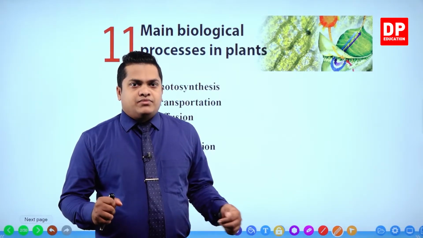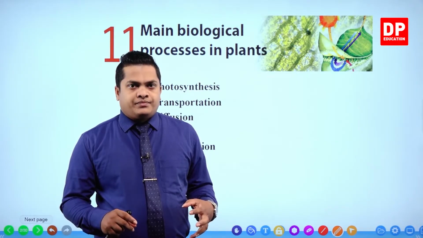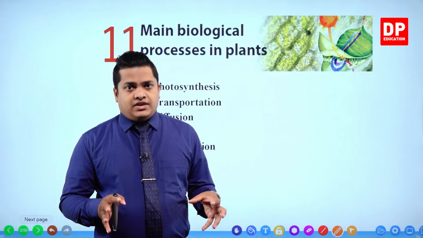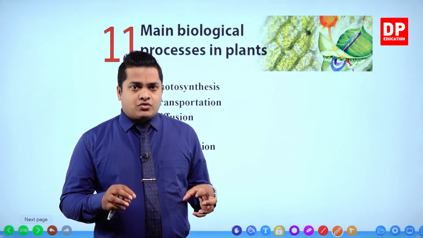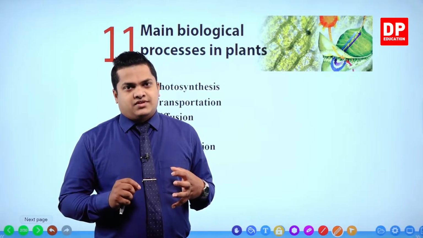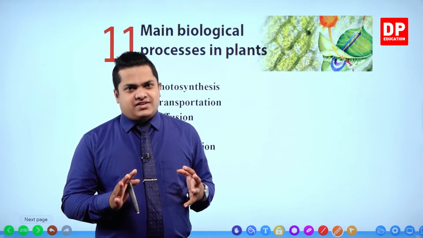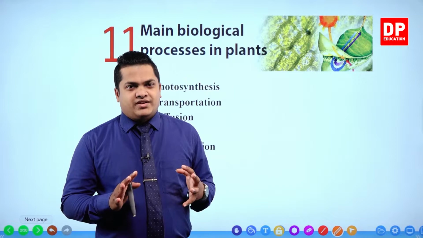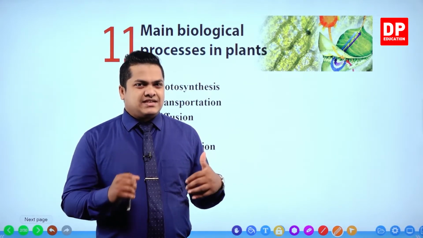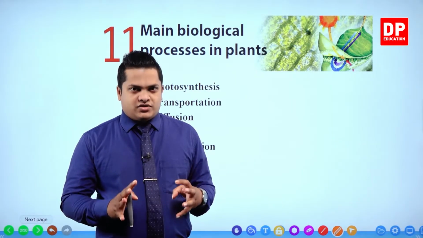However, the water necessary for the photosynthesis process is absorbed by the plant roots by the process of osmosis. So there is a very slight difference here, and we'll be discussing these differences under the osmosis part.